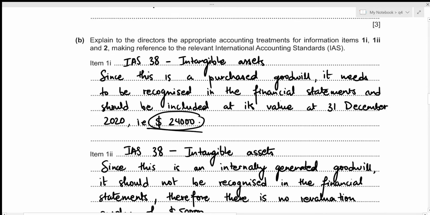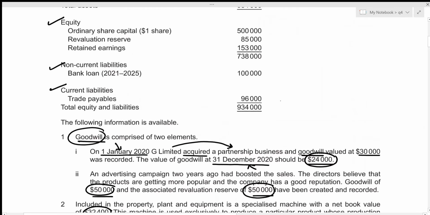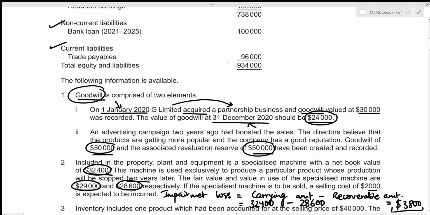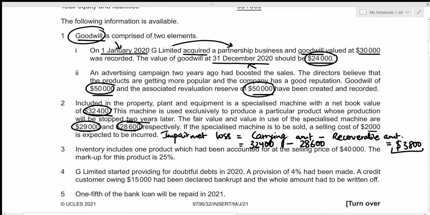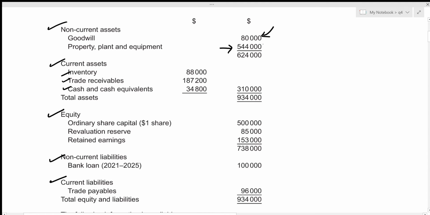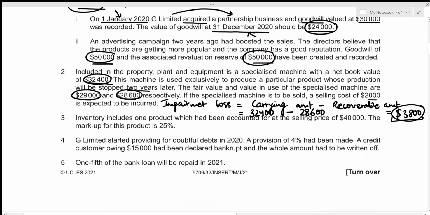Now we can move towards property, plant, and equipment. Let's have a look above. So initially its value is 544,000, and we dealt with item 2, which concluded that there was an impairment loss of 3,800. So this impairment loss should be subtracted from the value for property, plant, and equipment. Let's do that. So that's 544,000 minus 3,800. Let's have a look at another information.